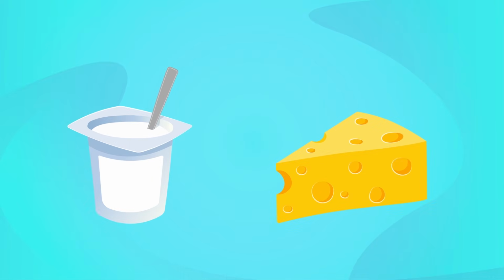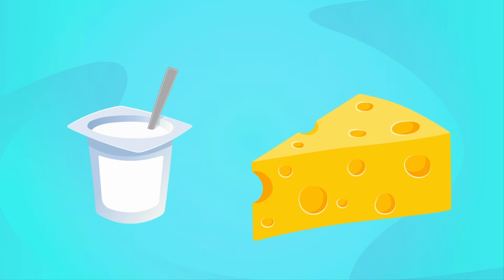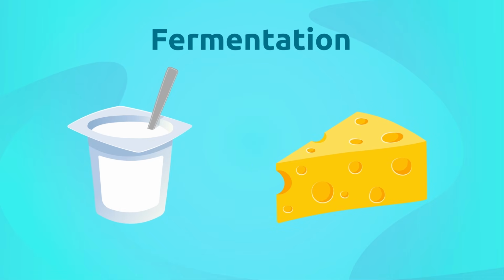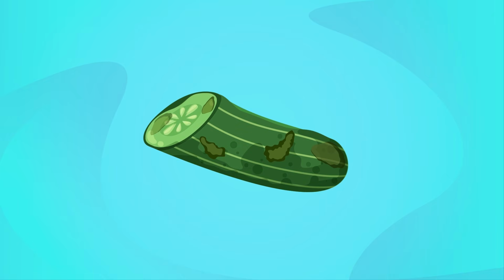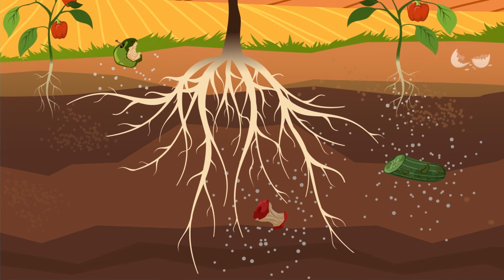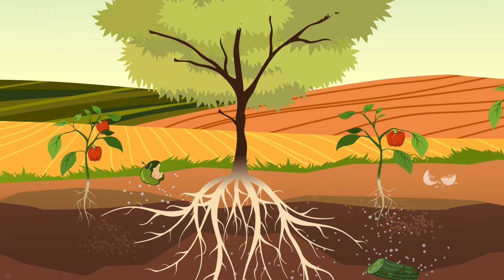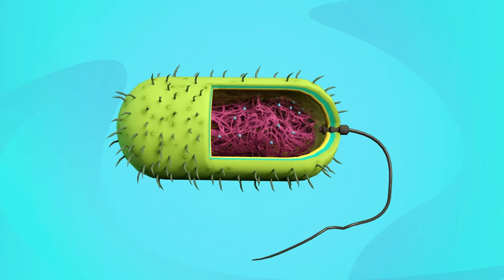There are also bacteria used to make food like yogurt or cheese. This happens owing to a process called fermentation. Other bacteria are decomposers. That's why some foods rot. This is caused by the growth of microorganisms in them. However, some of these decomposers are found in the ground and produce the necessary nutrients for crops to grow. That was all about bacteria. Interesting, right?